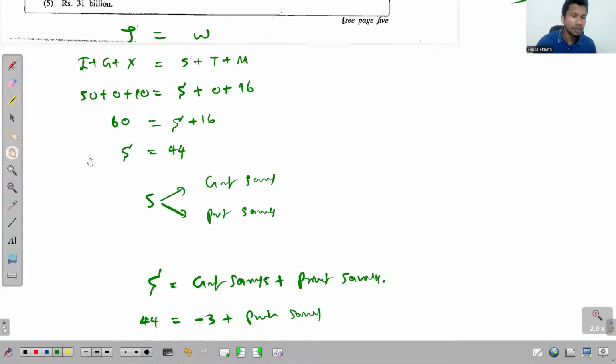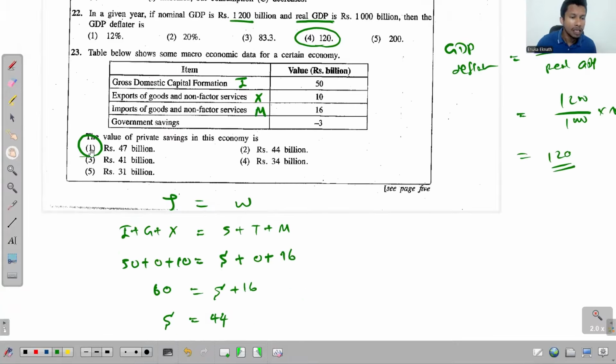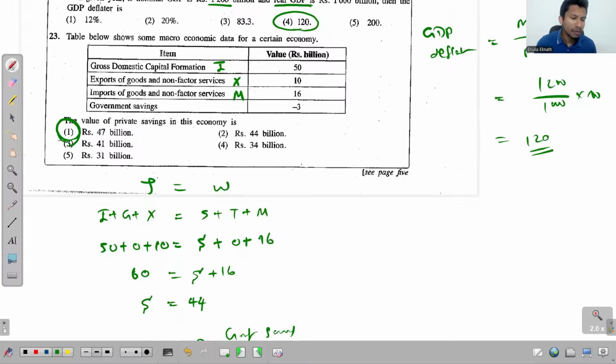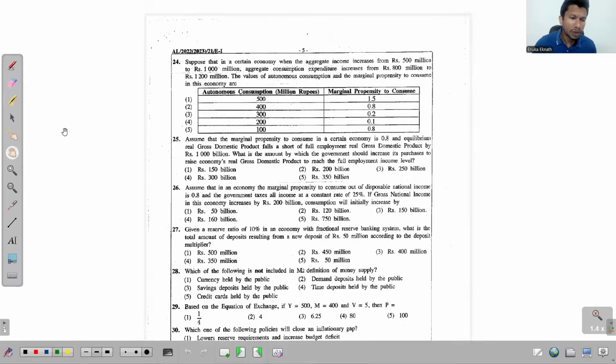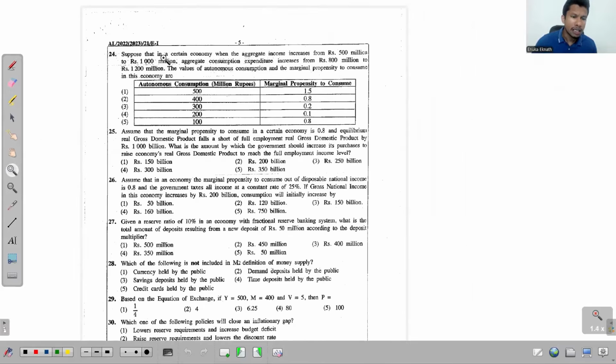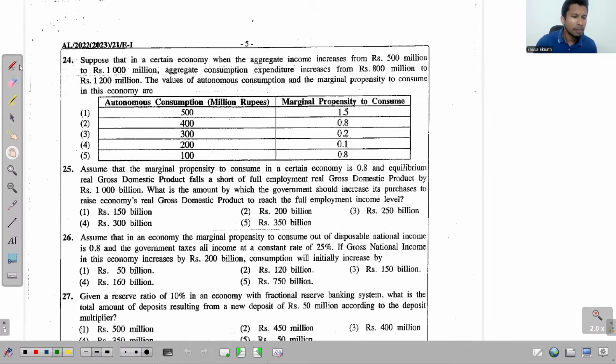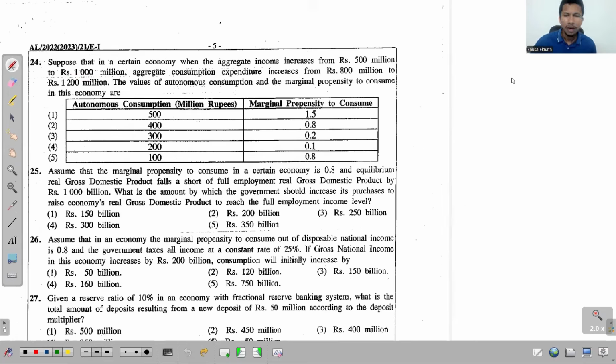So that's the answer for question 23, 47, it is in the first one. Now look at question 24. There it says, suppose that in a certain economy, when the aggregate income Y increases from 500 million to 1000 million,